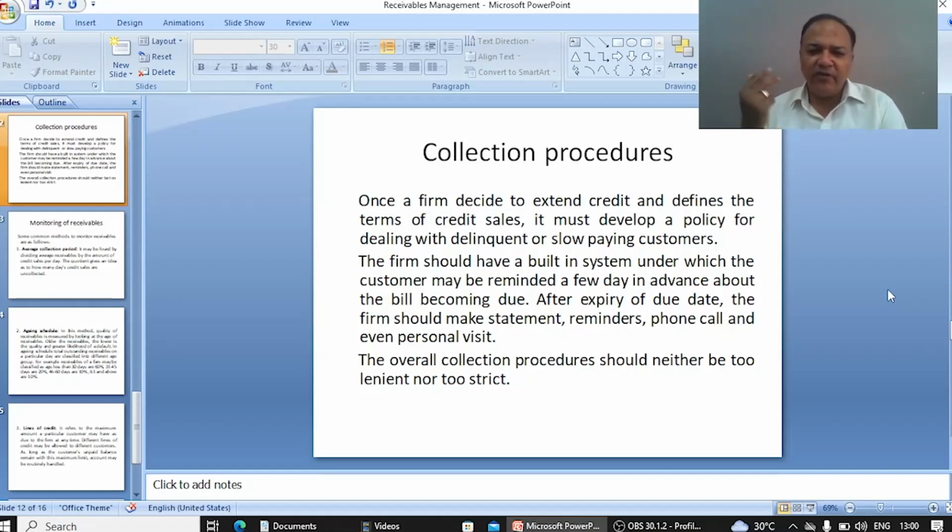Like nowadays, if we have a mobile and we are running any prepaid or postpaid services, you know very well, before the due date expires, a number of messages start coming in your inbox that on such date your plan will expire. And if you are not recharging, then after a certain time you receive a call from the organization that this is the due date, please recharge.